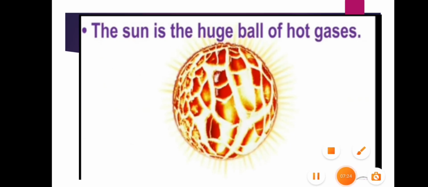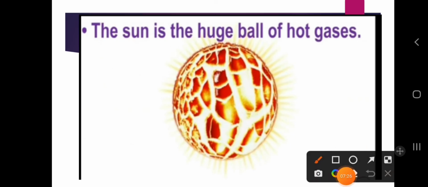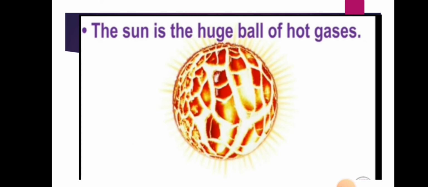And dear students, when you want to know whether living beings are present on the stars, whether it is possible to live there, no dear students, it is not possible, because the sun is a huge ball of hot gases.